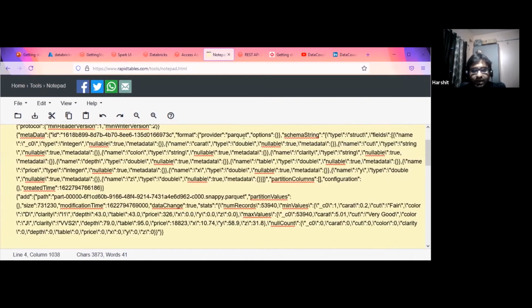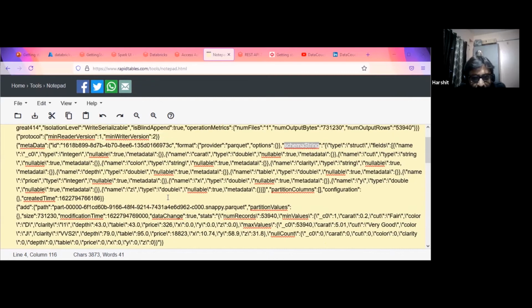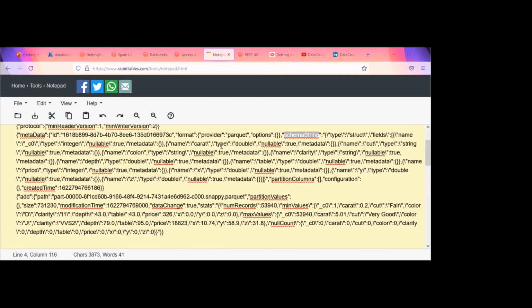When I say metadata, if you read this JSON, it talks about the schema string, and it talks about a few more metadata related pieces of information. I can see it. Where is this? There is a min max actually. I'm looking for that. Okay, so this is 0 1. So at that time there is no data at all. It should have actually. There should be min and max.